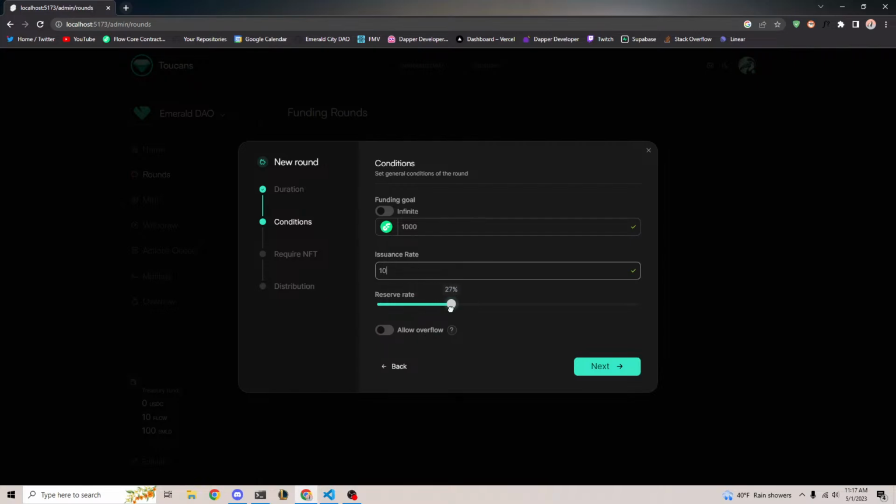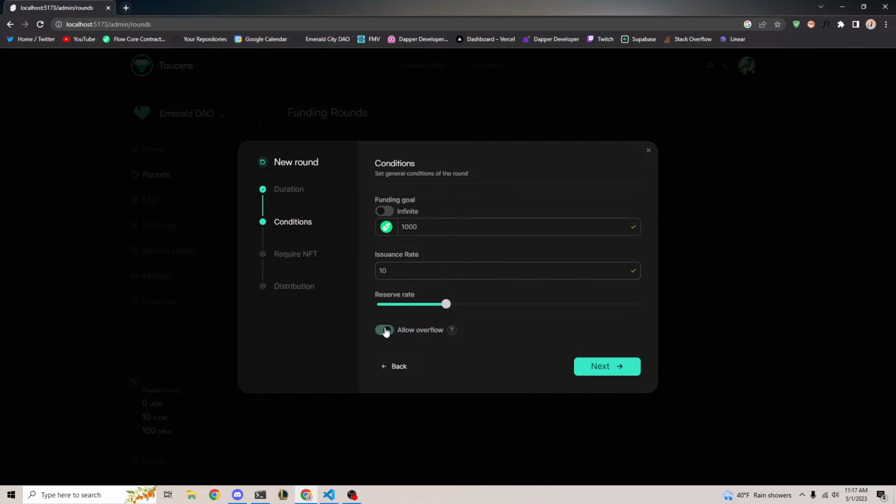We can have a certain reserve rate, from 0 to 100. A reserve rate is basically the amount of tokens that will get reserved into our treasury. So, for example, if someone donates one flow token, they're supposed to get 10 emeralds in return. However, they actually will only get 7.5 in return because 25% of it is going to get held within the treasury. So it's almost like a tax.